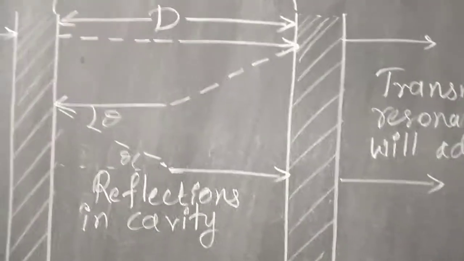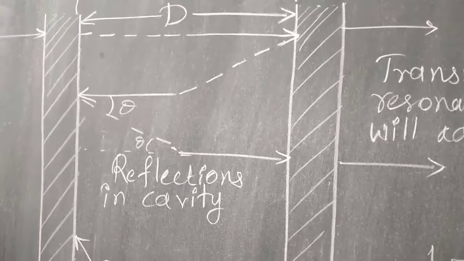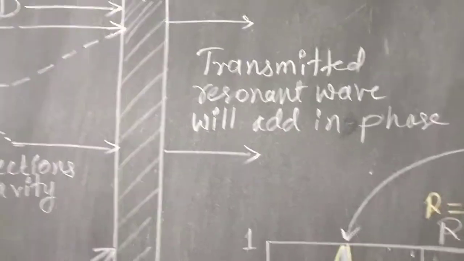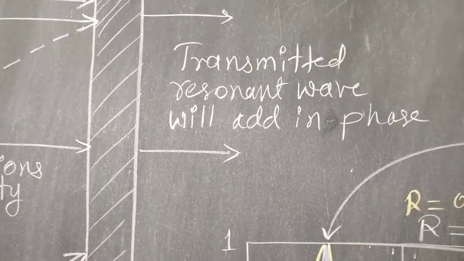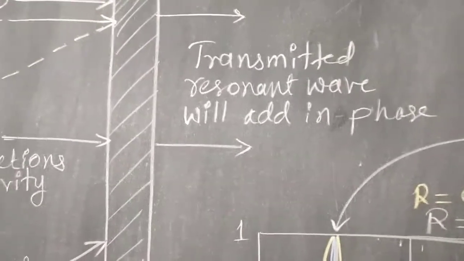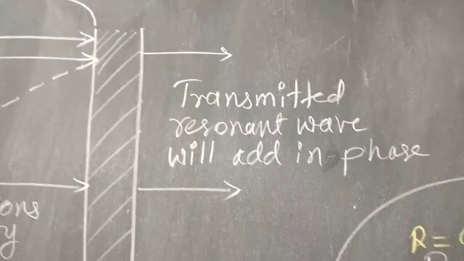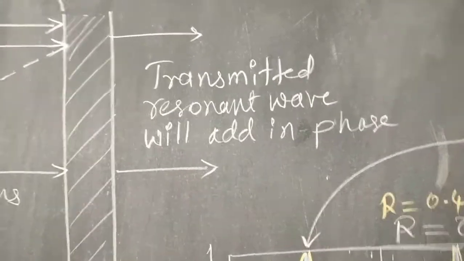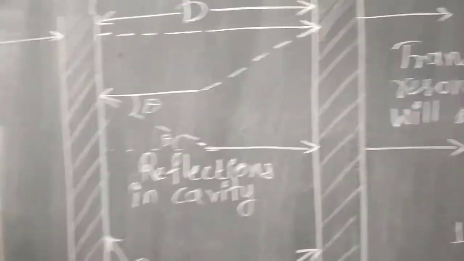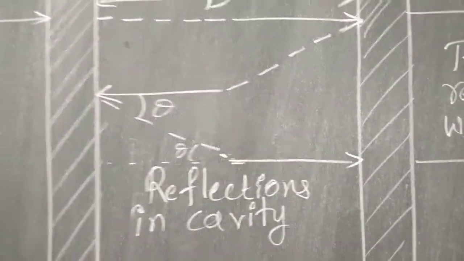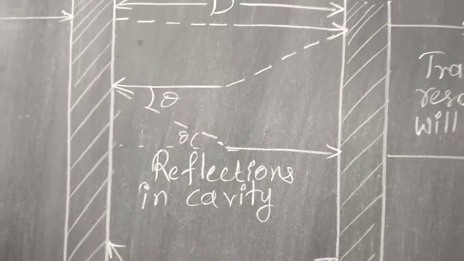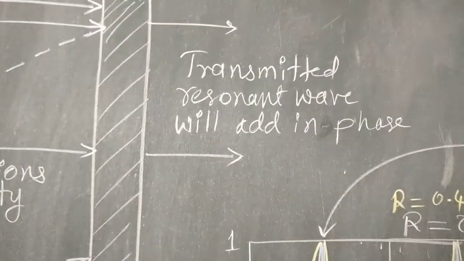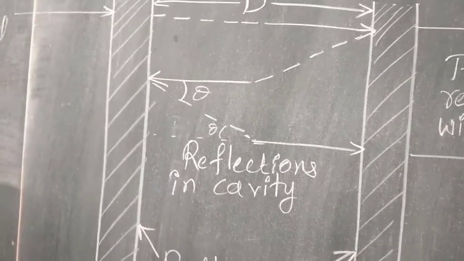Some of this optical signal's energy will be transmitted out, and that wavelength is a resonant wavelength. What is this resonant wavelength? These resonant waves will add in phase, whereas the remaining will be reflected back. The amount of energy that is coming out will be added in phase, the remaining will be reflected back.